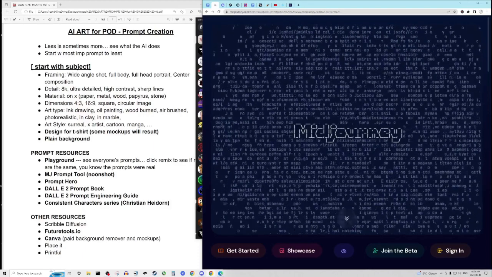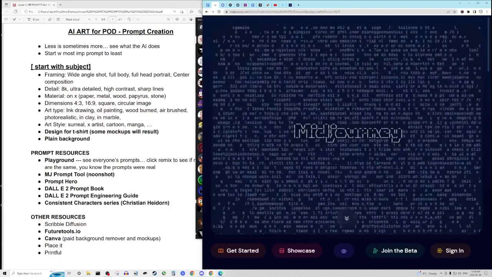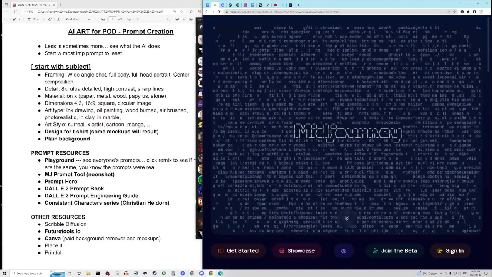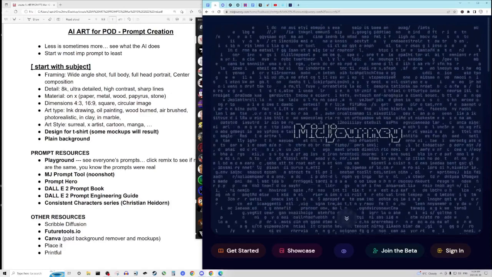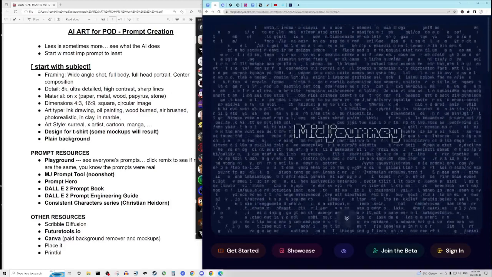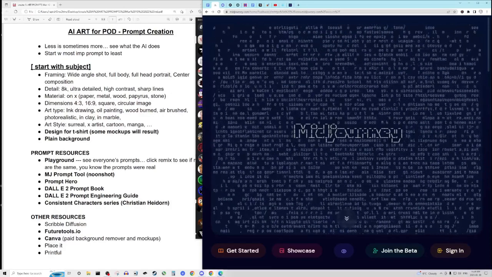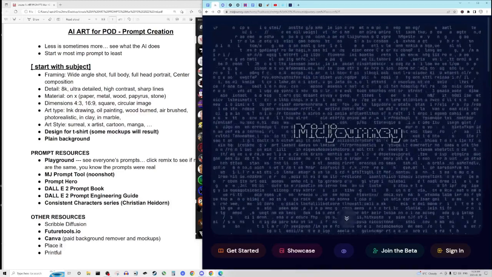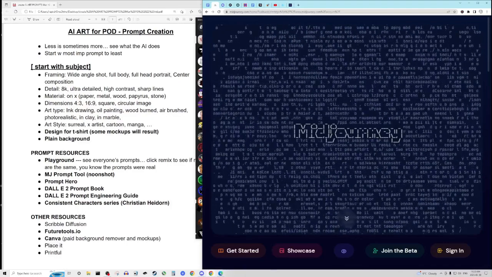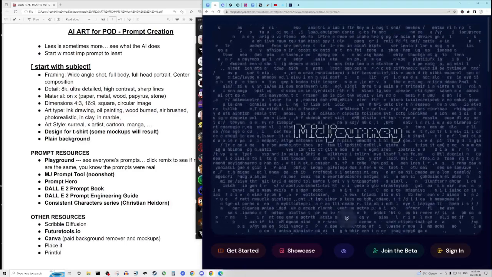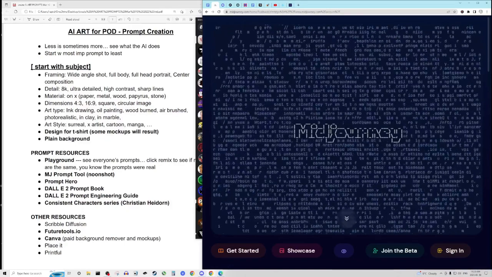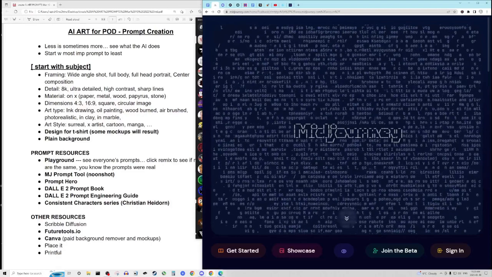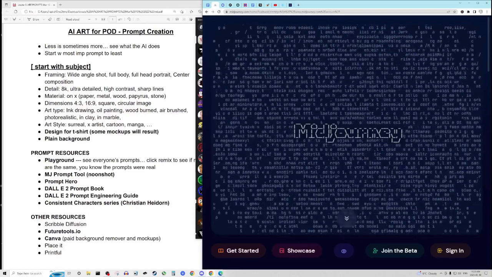And then you want to think about things like, well, how exactly do you want the image to be presented? Do you want something that's going to be in a cartoon style, or sharp lines, high contrast, black and white? Do you want it to be like it's a statue or an oil painting, or these types of things? And it may be something that you have no idea about, and you just want to type in a basic command and then let Midjourney do its magic, or whatever AI program that you're working with, like DALL-E 2. There are many different AI programs as well.